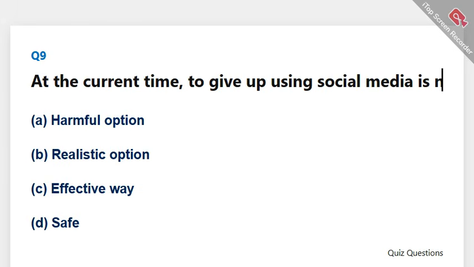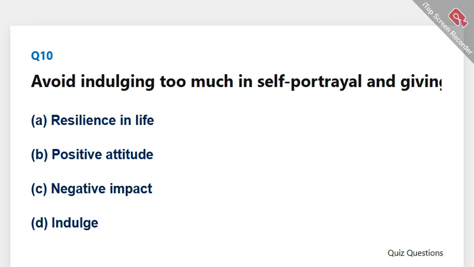At the current time, to give up using social media is not a. The correct answer is B. Realistic option. Avoid indulging too much in self-portrayal and giving time to family and friends will have. The correct answer is B. Positive attitude.